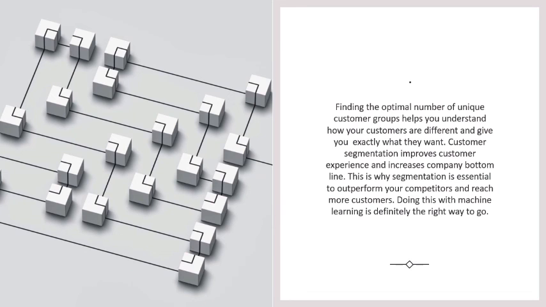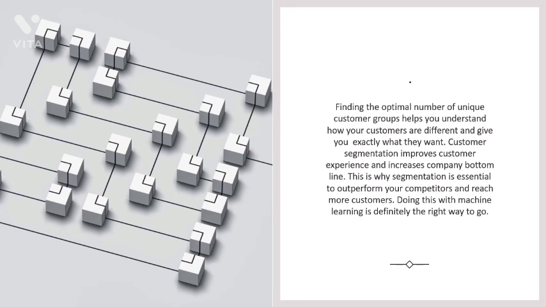And finding the optimal number of unique customer groupings helps you understand how your customers are different and give them exactly what they want. Customer segmentation improves the customer experience and increases the company's bottom line.